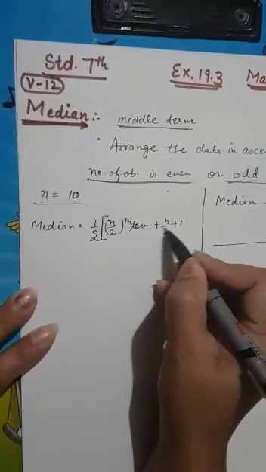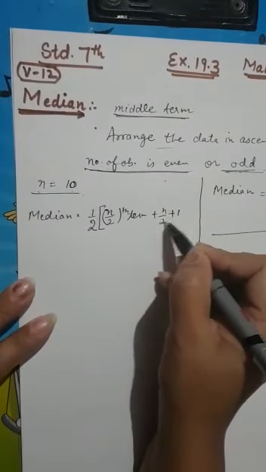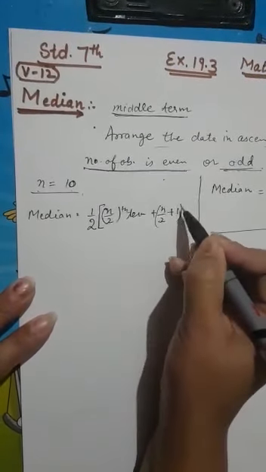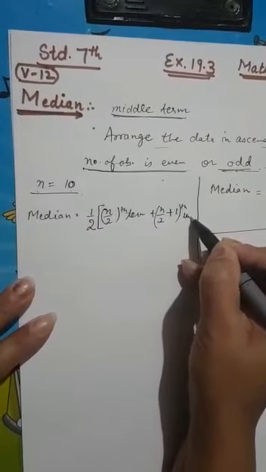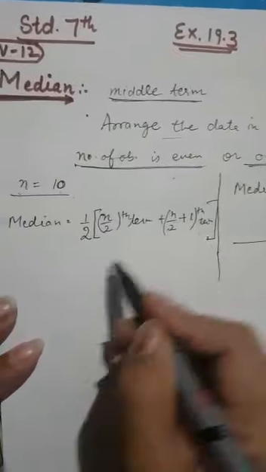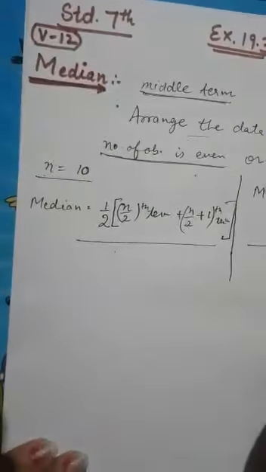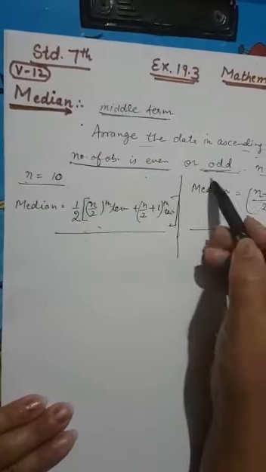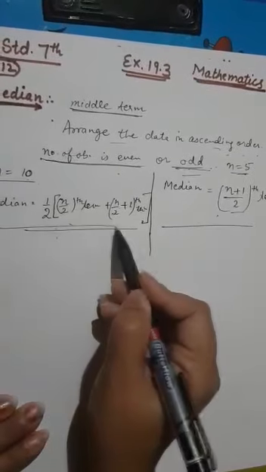We will not take the whole over 2; n over 2 separately, plus 1 separately. These two formulas you will remember: for odd, this one; for even, this one.